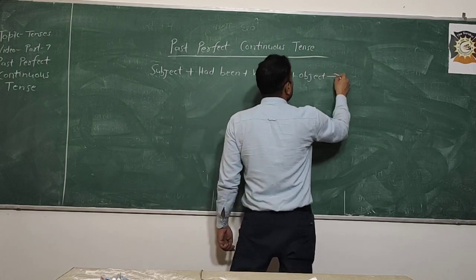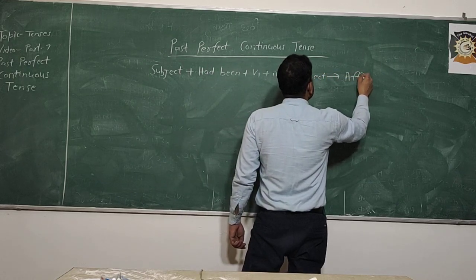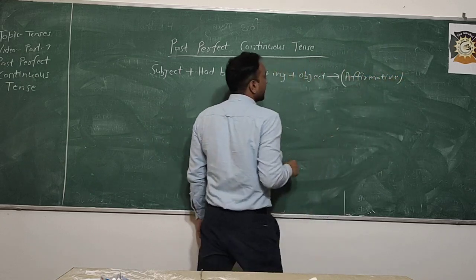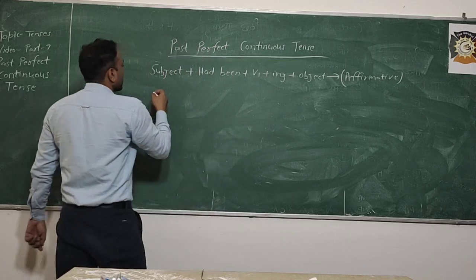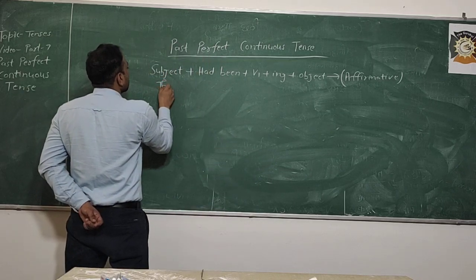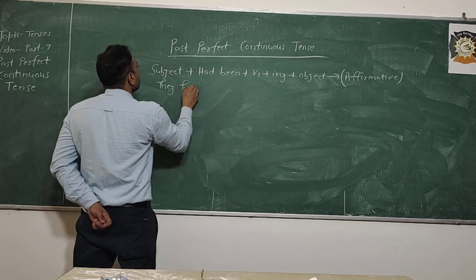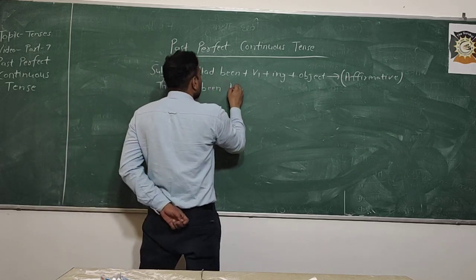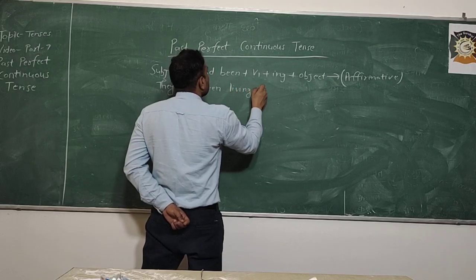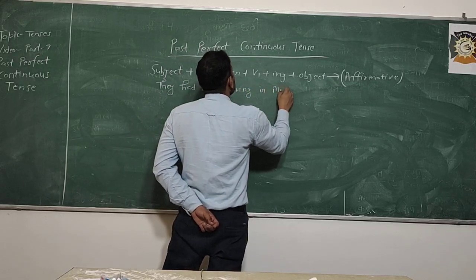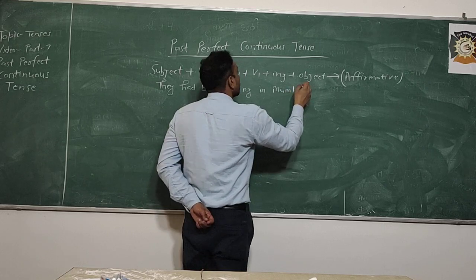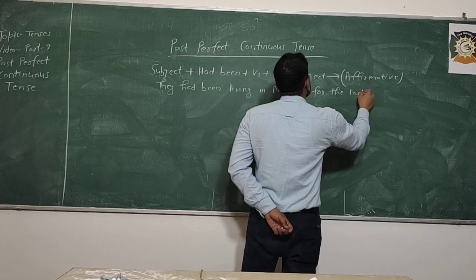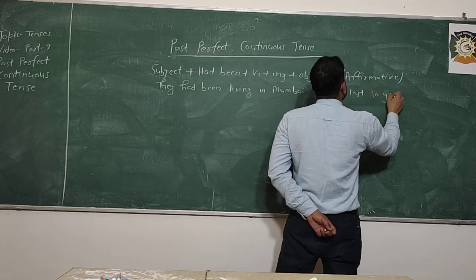This formula is for affirmative sentences, like if I say, they had been living in Mumbai for the last 10 years.